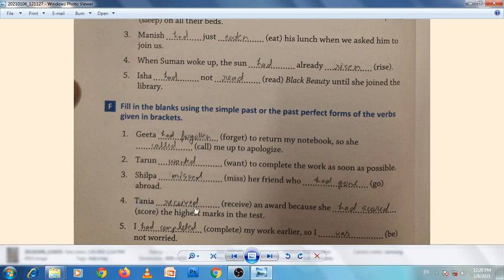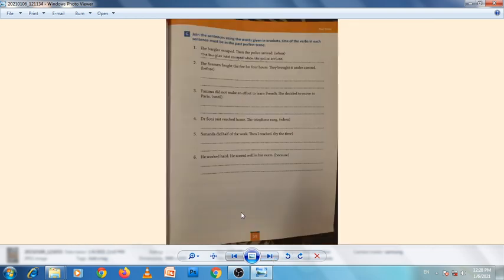And fourth is Tanya received an award because she had scored the highest marks in the test. And the fifth is I had completed my work earlier, so I was not worried. So in this way we have to do these sentences. And now this last exercise, you have to do this. This is your assignment. So we have completed today our chapter 9, past tense.